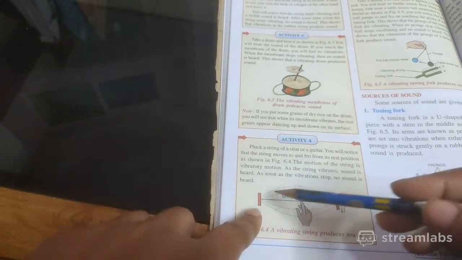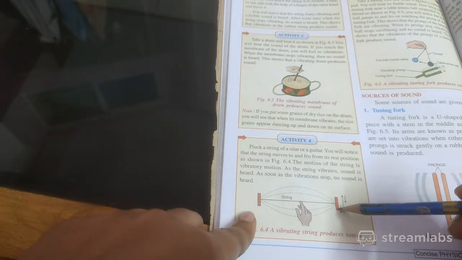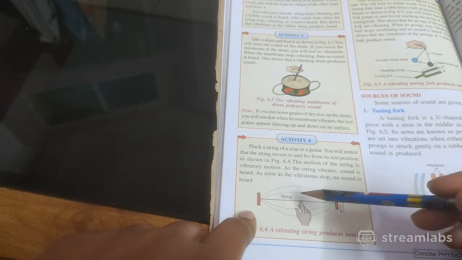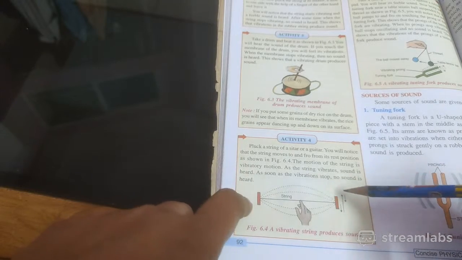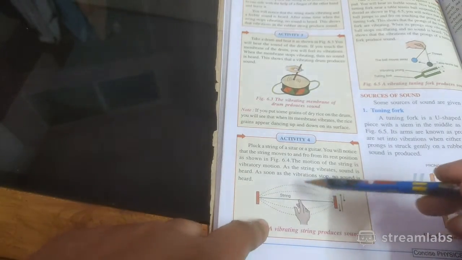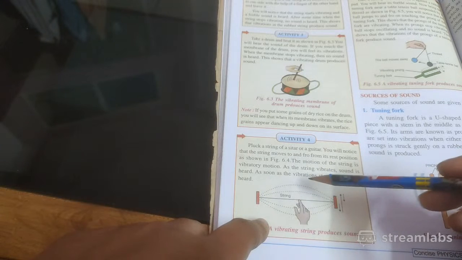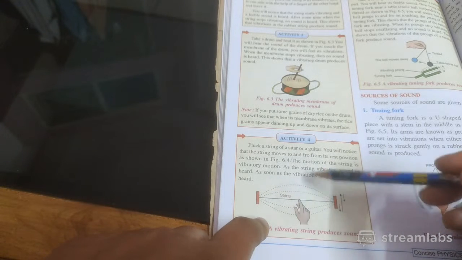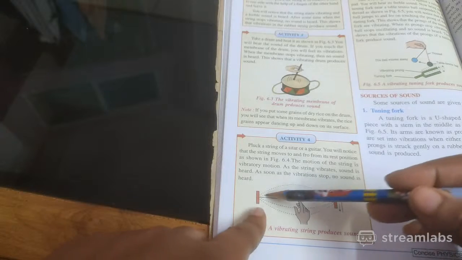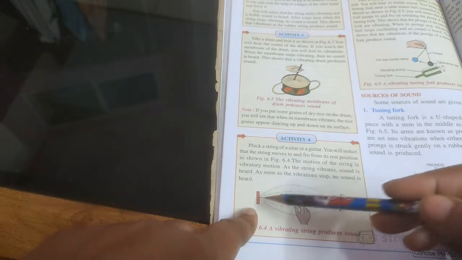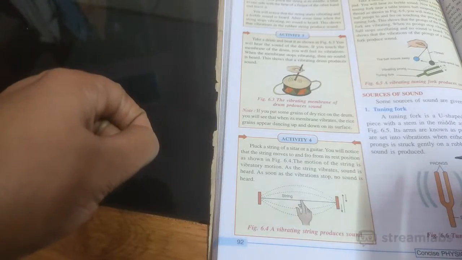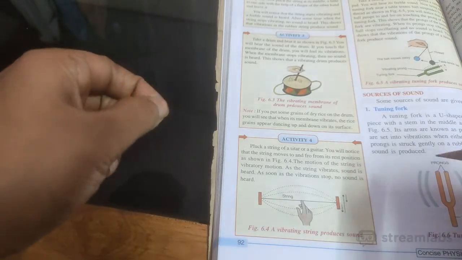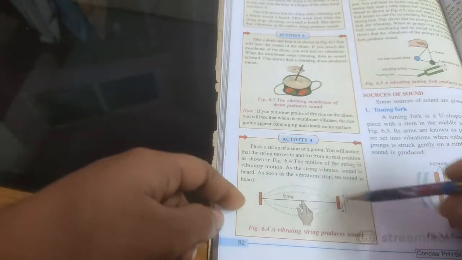Clear? Another example, another activity, just now I have explained, and see it is here. Fix a string as it is shown here, and then pluck a string of a sitar or guitar or anything. Clear? Any string you can take, and then you pull the string in the middle. What will happen? You will find the string will start moving to and fro from its rest position. Rest position means the first time when you fixed this string to the nails.